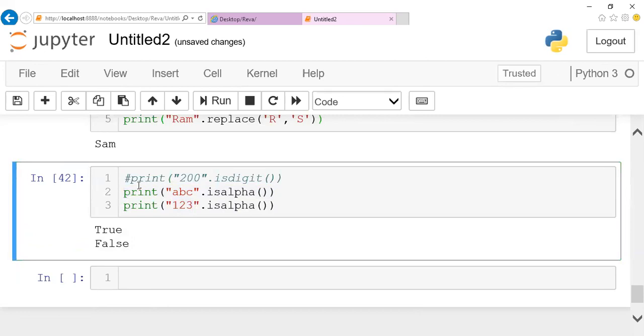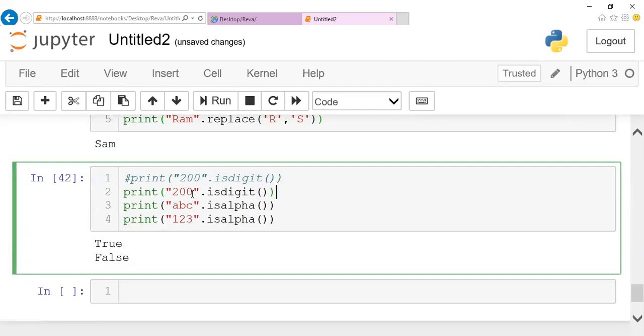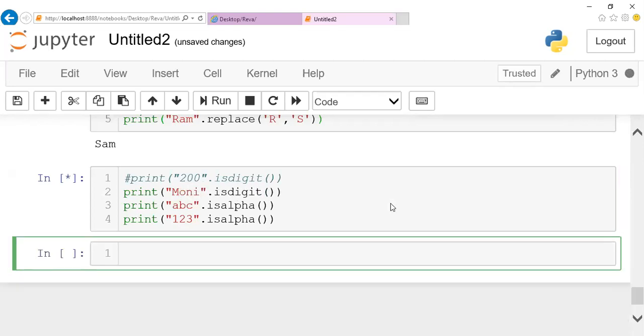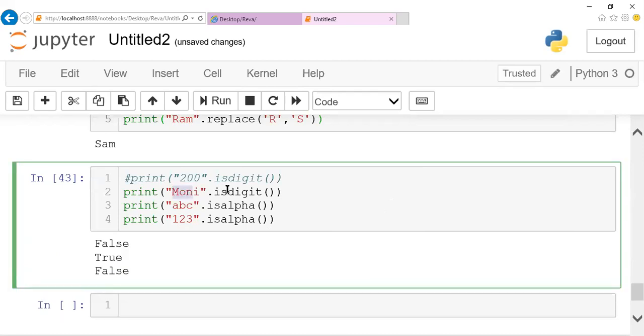So with the digit itself, when you give it as a string and call isdigit, it will give you true, but with alphabets it will give you only false. So isalpha is used for checking whether it is completely alphabet. That is the purpose of isalpha and isdigit.